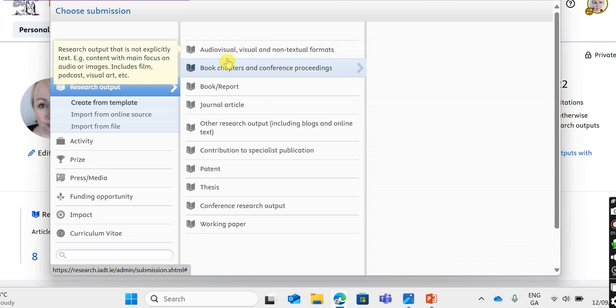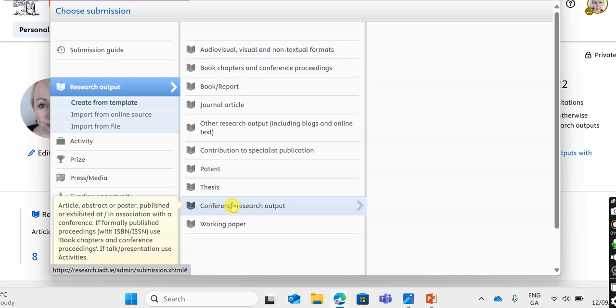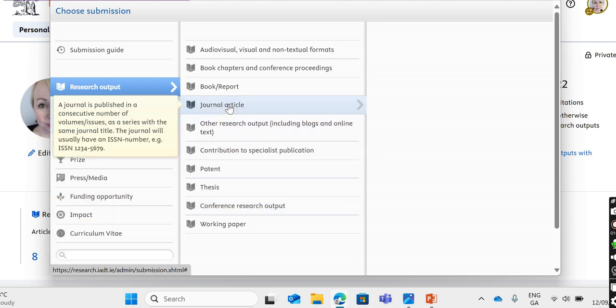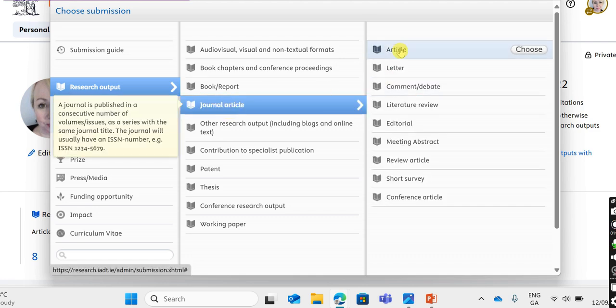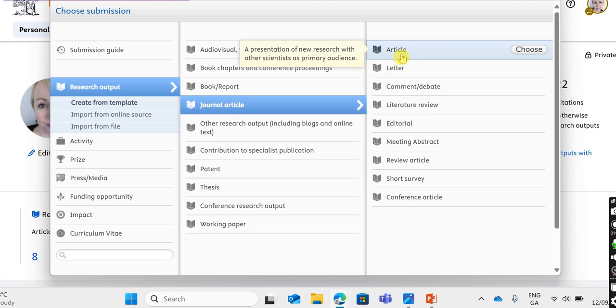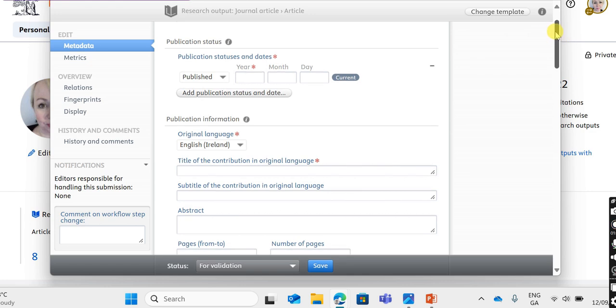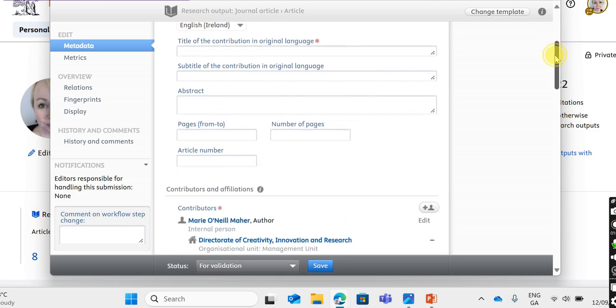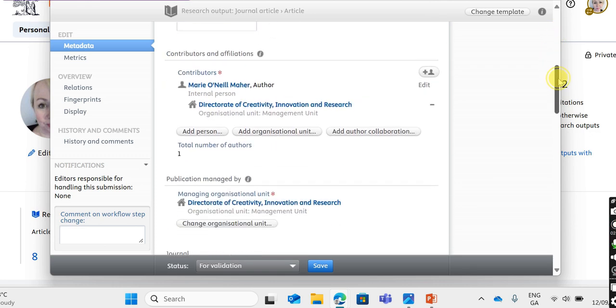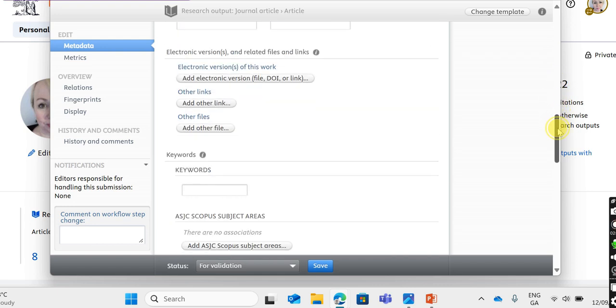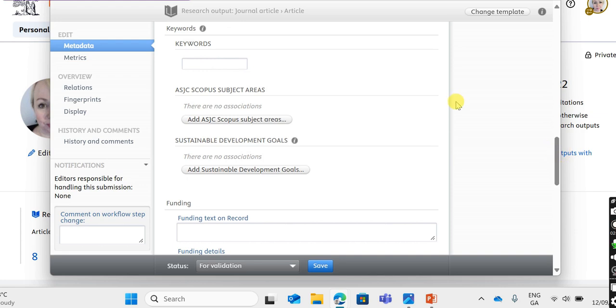So whether you're adding a film under audiovisual, a book, or a conference poster, you have the opportunity to add a United Nations Sustainable Development Goal. So for example, I can go into journal article. Perhaps I've written an article about gender and pay, or gender in contemporary art, and I fill out the details of that article: the abstract, the title, the volume, etc. The journal details include the link, and when you get to the bottom, you can add some keywords, a subject heading, for example, visual and performing art.